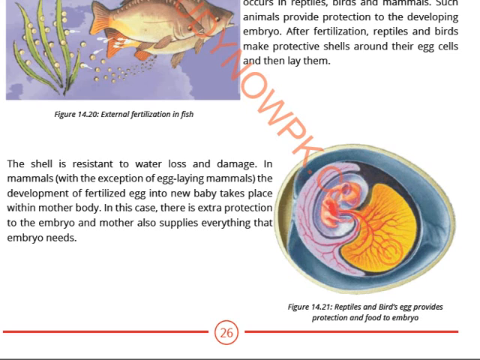In mammals, with the exception of egg-laying mammals, the development of fertilized eggs takes place differently. Actually, in mammals only a very few are egg-laying, for example the platypus. And usually what happens is that the nourishment and the development of the fertilized egg in the form of embryo takes place in the body of the mother, and it gives extra protection to the embryo, and all the nutrients are provided by the mother's body.